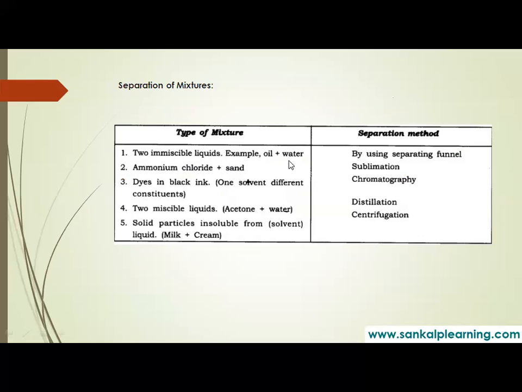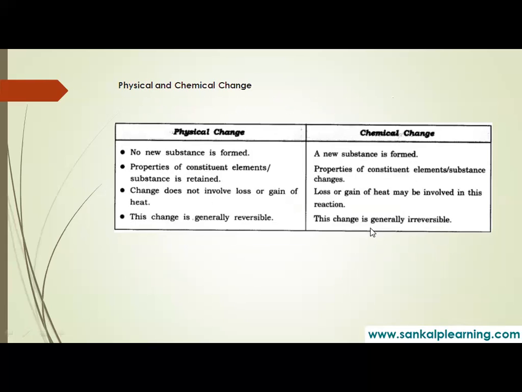Two immiscible liquids, oil in water: separating funnel. Ammonium chloride and sand: sublimation. Dyes in black ink: chromatography. Miscible liquids: distillation. Solid particles in foam: a simple example is the curdling of milk. You want to separate cream, butter from the curd, so you just go on stirring it continuously. That is an example of centrifugation.